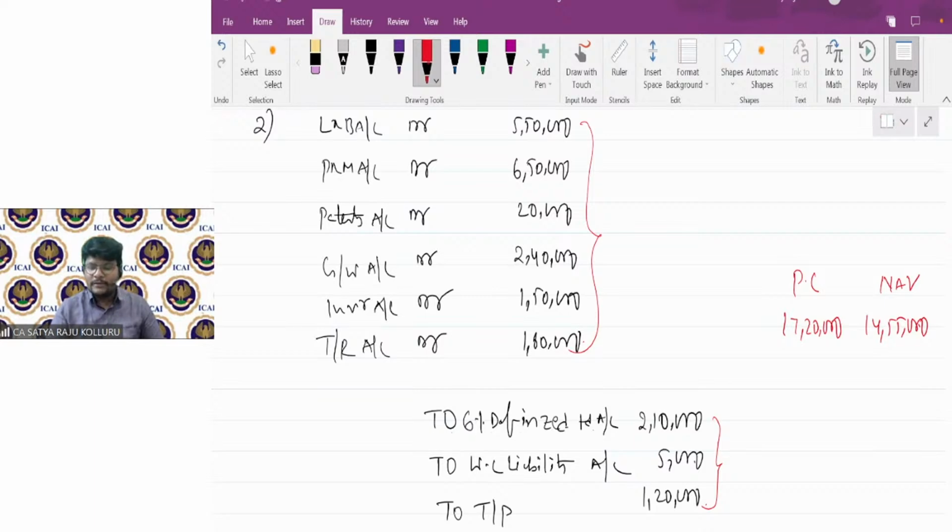Now let me know, guys, is PC greater than NAV or PC less than NAV? The situation is PC greater than NAV. If PC is greater than NAV, I will represent the difference as goodwill. The difference is 17,20,000 minus 14,55,000, which is 2,65,000 as goodwill. Do you agree?